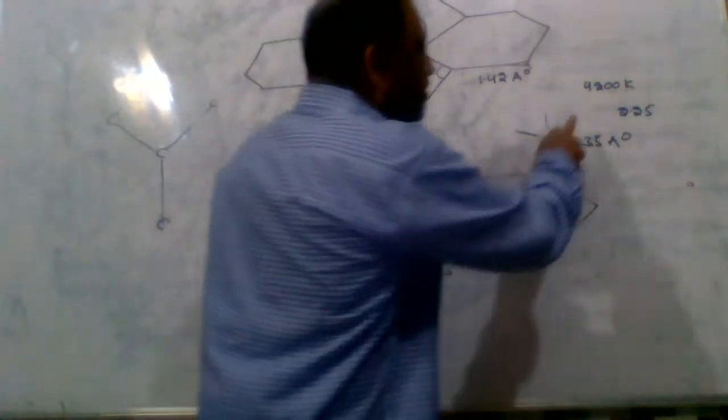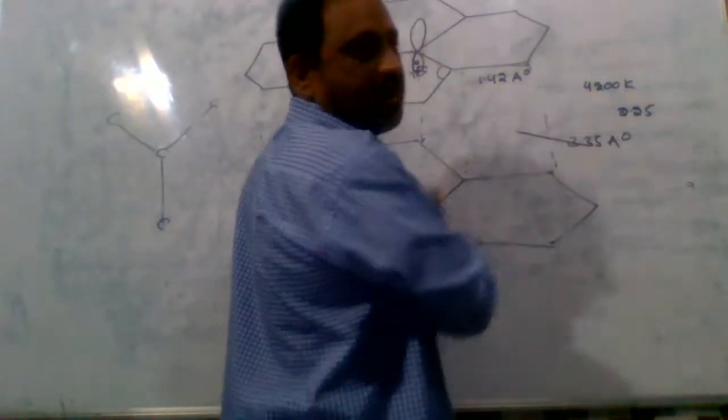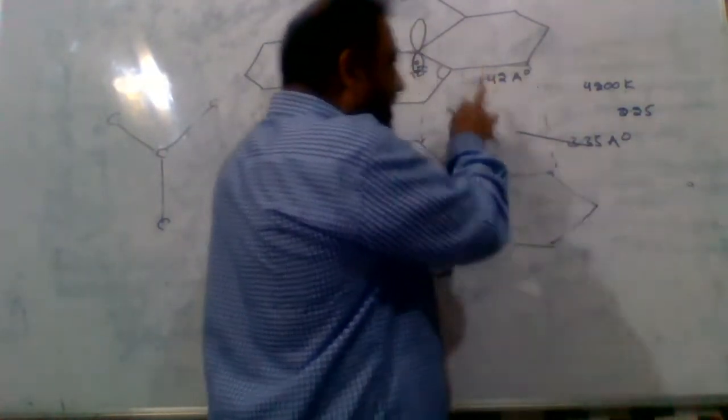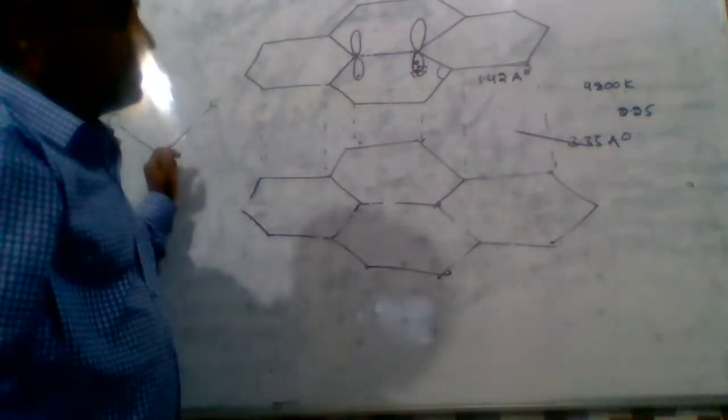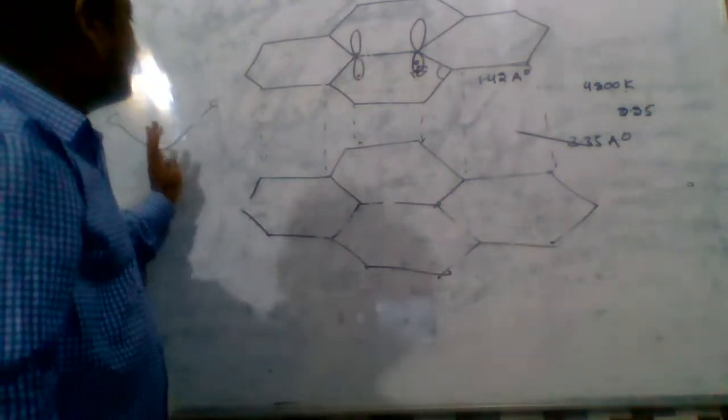But graphite's melting point is less than diamond. Graphite is less hard than diamond.